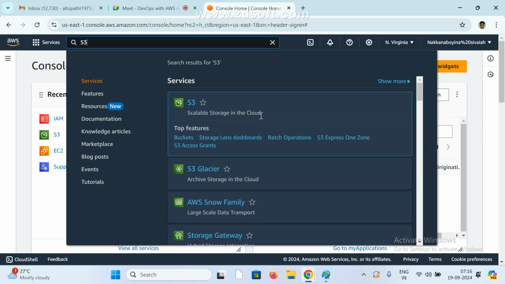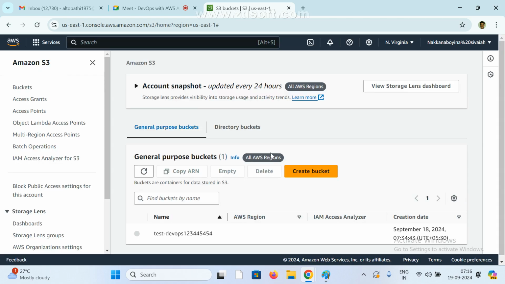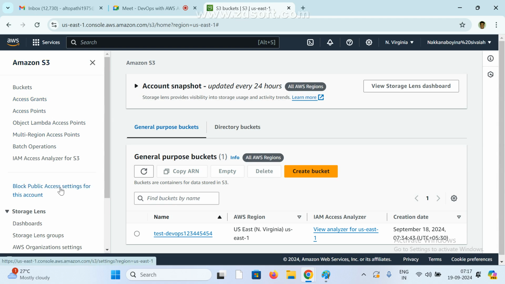So this is where we are going to store in the cloud. Here we can create buckets, we can create a batch operation, and we can see S3 access grants. Now click on S3. On the left side we can see buckets, access grants, access points, and so on.